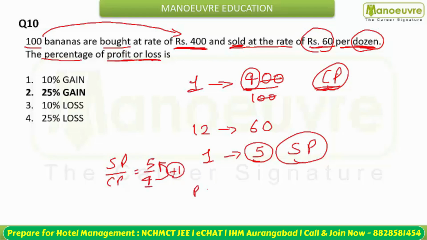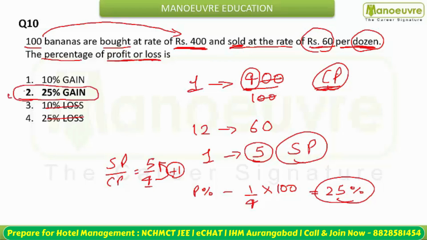So your profit percentage is going to be 1 by 4 into 100, which gives you 25% gain. There is no case of loss. You will only have gain, that is 25% profit. Let's move ahead.